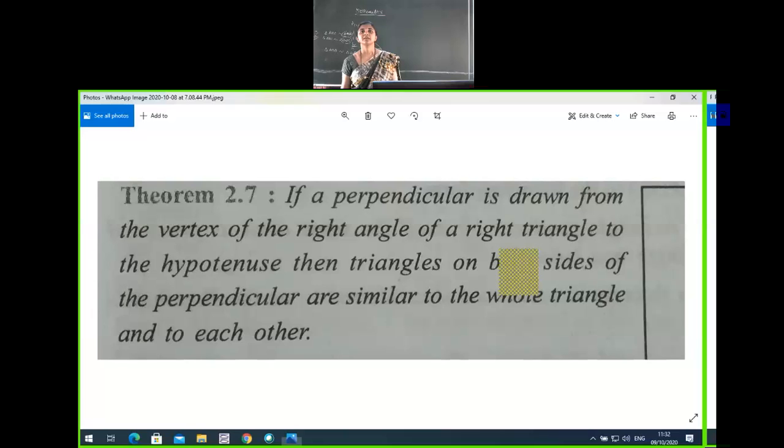So, got the idea of these statements? If a perpendicular is drawn from the vertex of the right angle of a right triangle to the hypotenuse, then triangles on both sides of the perpendicular are similar to the whole triangle, whole triangle in the sense big triangle ABC, and to each other. The two triangles are also similar to each other. This is the explanation for theorem 2.7.